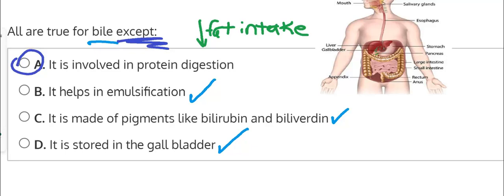So now that we understand better the digestion process of bile and we understand where it's stored, it makes sense. We know that our correct answer is option A. It is involved in protein digestion.